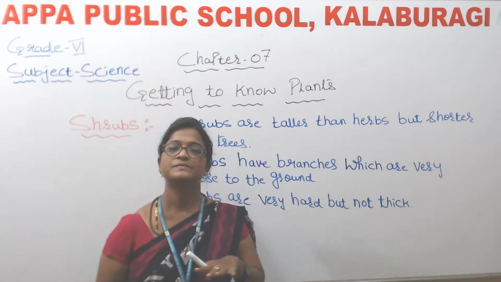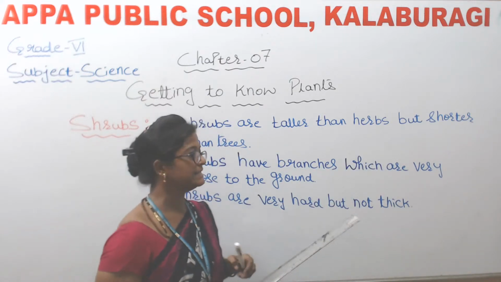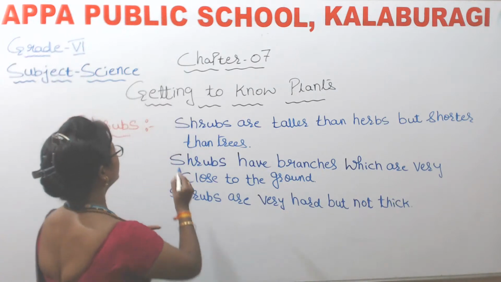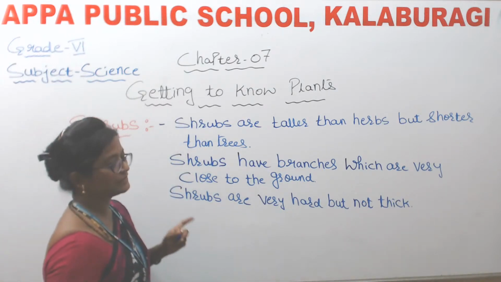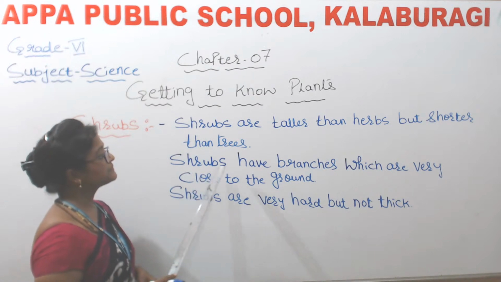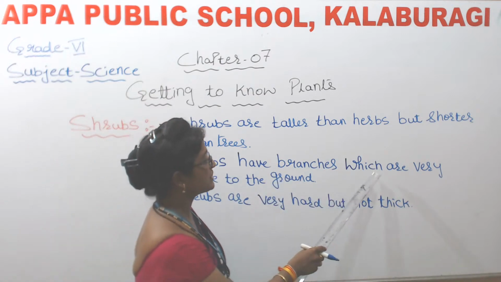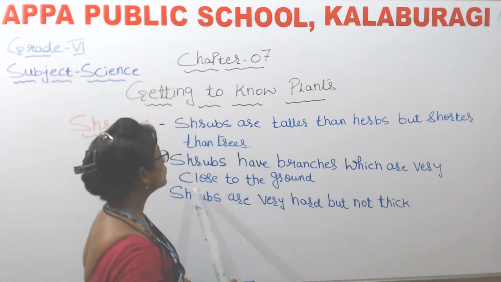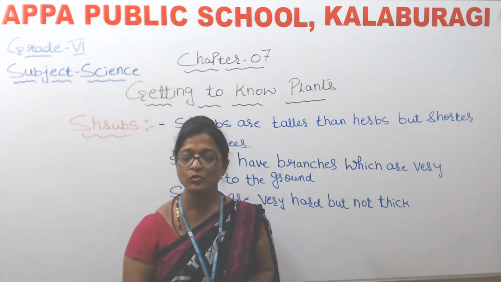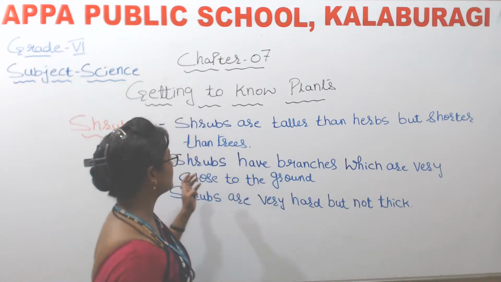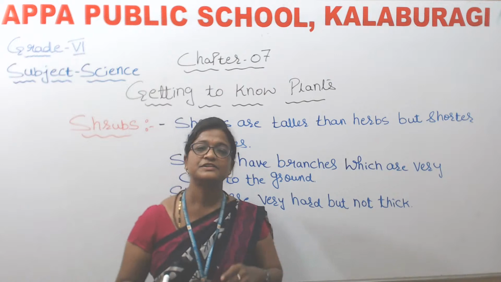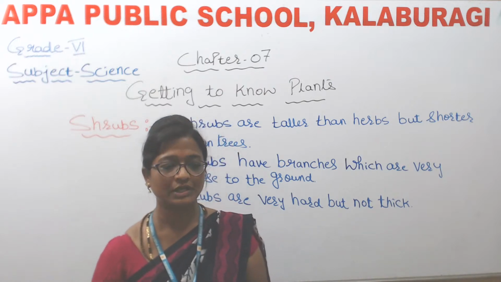It means that the shrubs are of medium size. Okay, fine. So next, shrubs have branches which are very close to the ground. So when you observe the plants like shrubs, their branches will be very close to the ground.